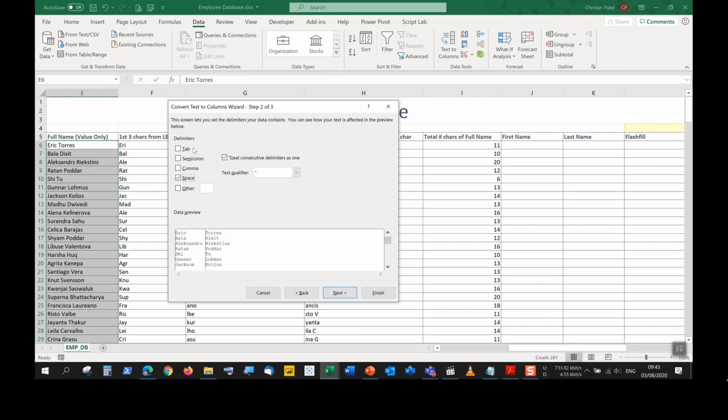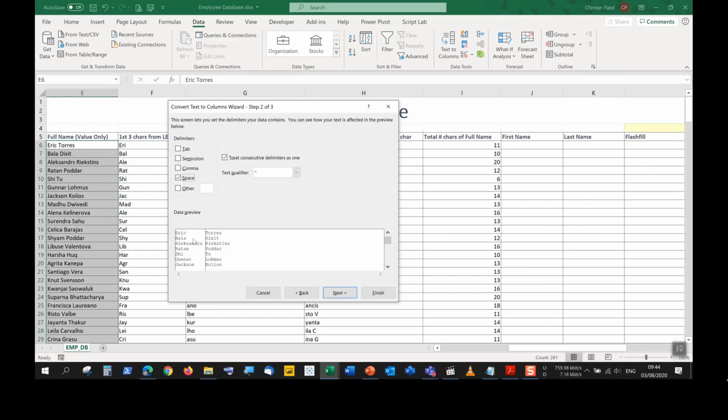I did mention in an earlier lesson that tab and space are two different things, even though they are classified as spaces. A tab is a bigger jump or a bigger space. A space is a smaller jump. To achieve a space, you push the space bar. To achieve a tab, you push the tab button. So we uncheck tab, and then we check the space box over here.